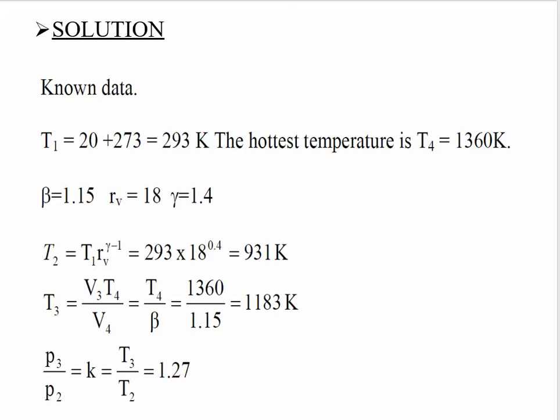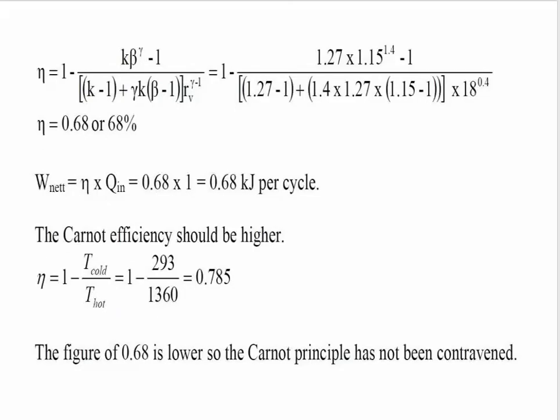And the value of P3 by P2, which is equal to K, is T3 by T2, that is 1.27. Then, putting the values in the equation, we find that eta will become 0.68. It means the thermal efficiency of the engine is 68%, while the work done is eta into heat input.